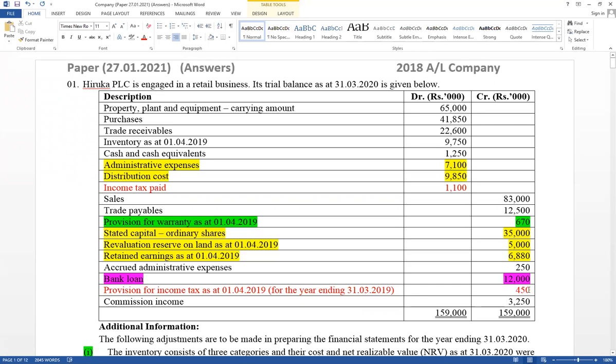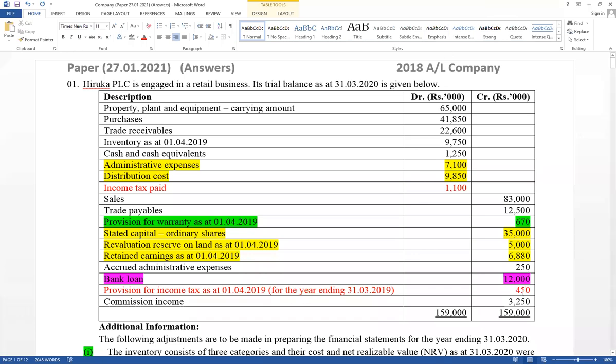During the accounting period paid for last year last quarter 350, but provided 450. Provision is higher, therefore that is an over provision. 450 provided, but actually paid for that 350. Difference value equals 100 over provision.